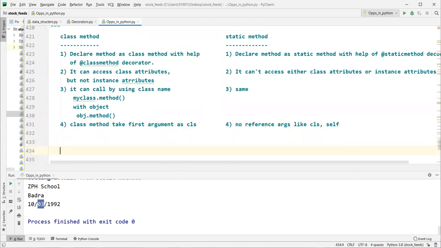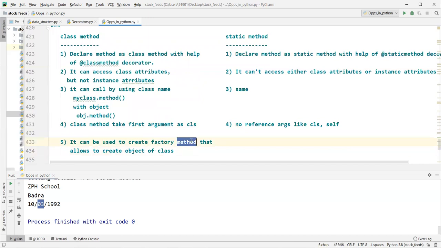One more point is it can be used to create a factory method that allows us to create an object of the class.